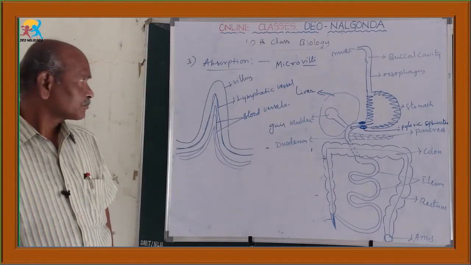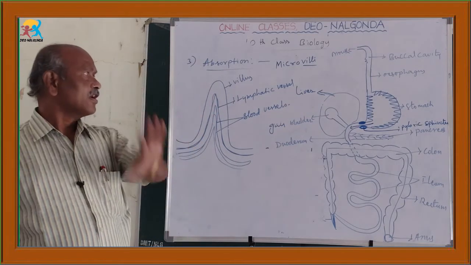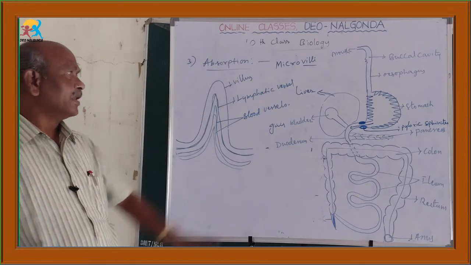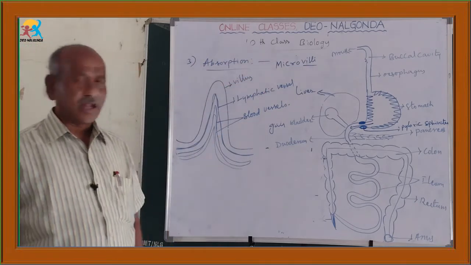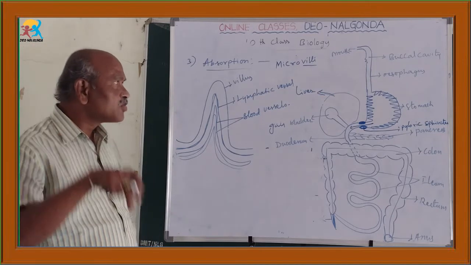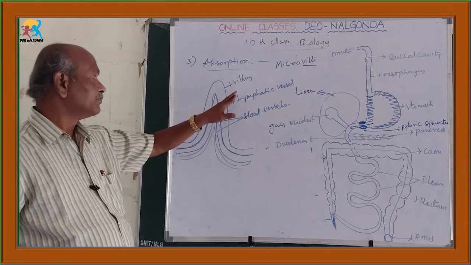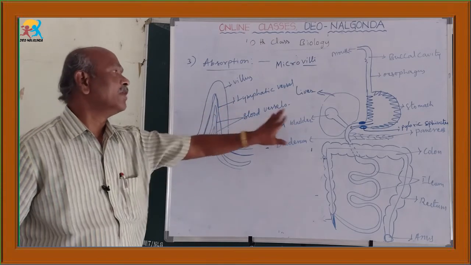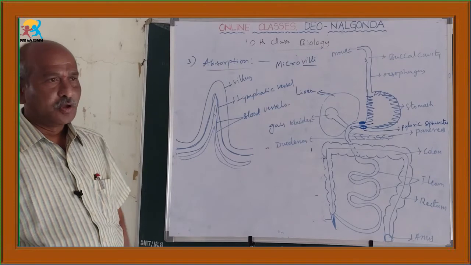Okay, these are the finger-like projections, singularly known as villus. Many are known as villi. Like that, so many villi are present. If you observe inside the villi, what is present? Lymphatic vessels are present, and also many blood vessels are present.